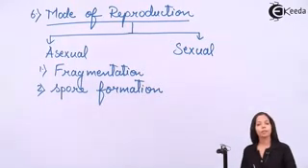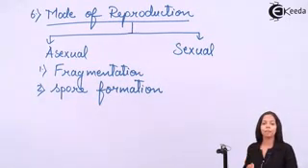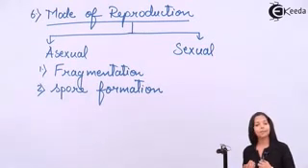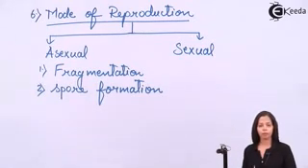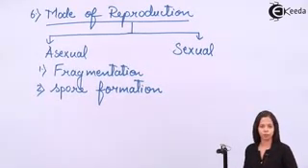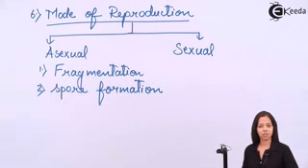Now, speaking about sexual reproduction. The process of sexual reproduction differs across types of fungi. So different types of fungi carry out different processes of sexual reproduction. We'll see that when we study types of fungi. But what is the basic thing happening in sexual reproduction? The basic thing which happens in sexual reproduction is fertilization. Now what is fertilization? Fusion of two gametes to form a zygote, or in short, fusion of two haploid cells to form a diploid cell.